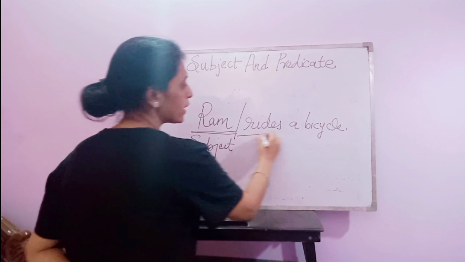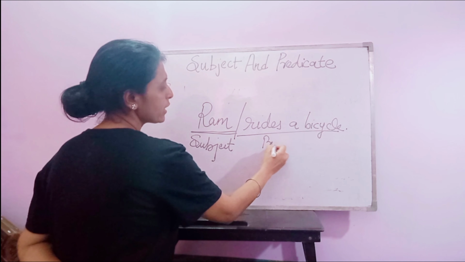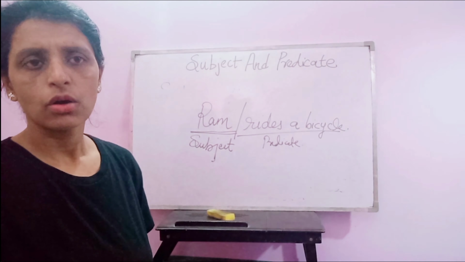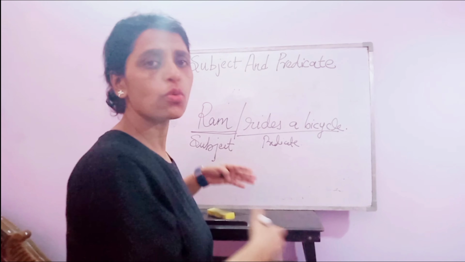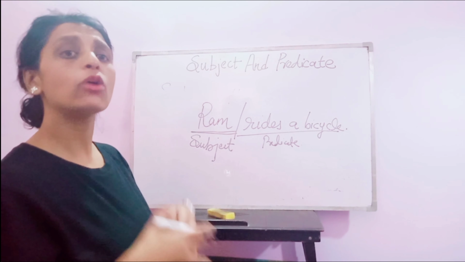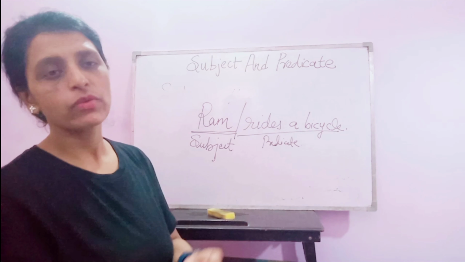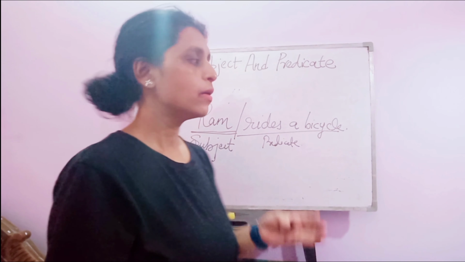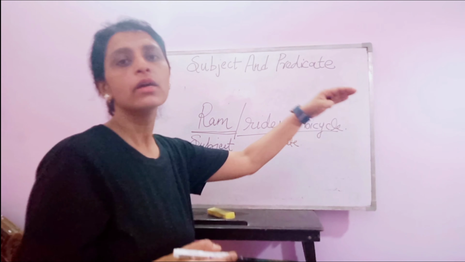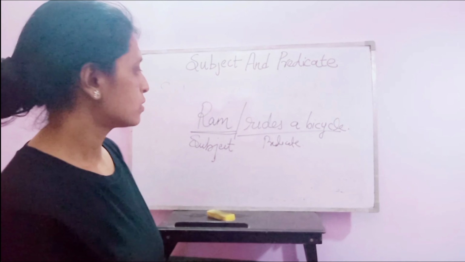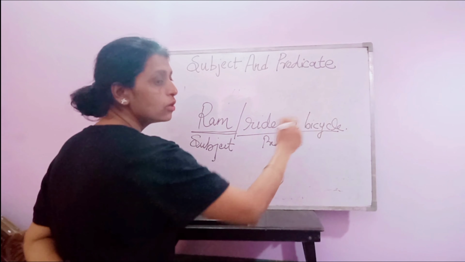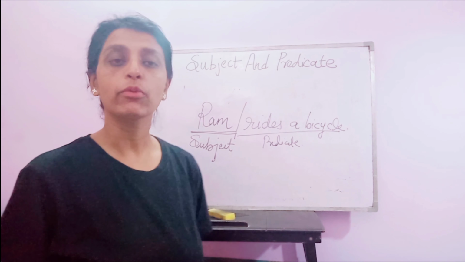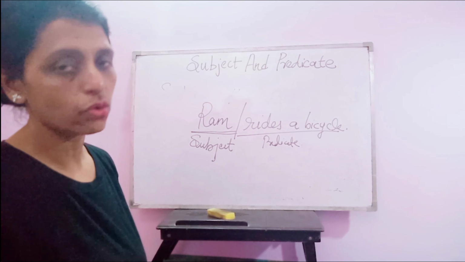And what is a predicate? Predicate means what he does, or what the subject is doing. When we are talking about the subject, whatever we are saying about the subject, that all comes in the predicate. Okay, so predicate contains the verb also. In my next videos, in the coming videos, I am going to discuss the parts of speech also.